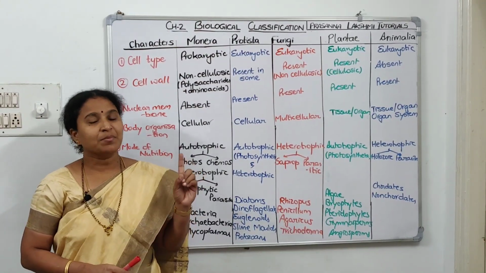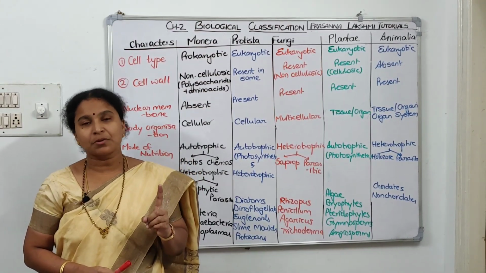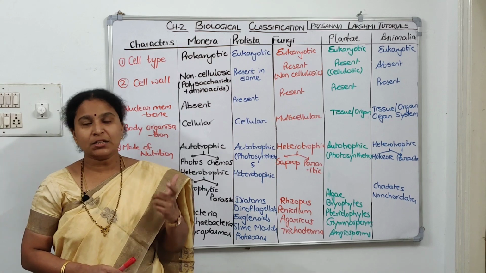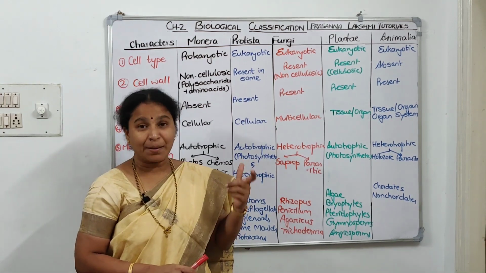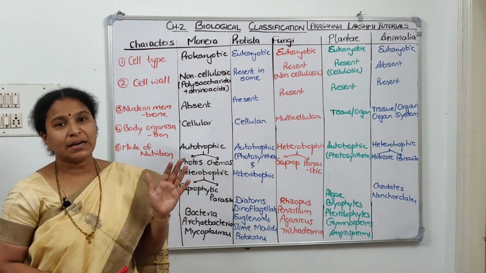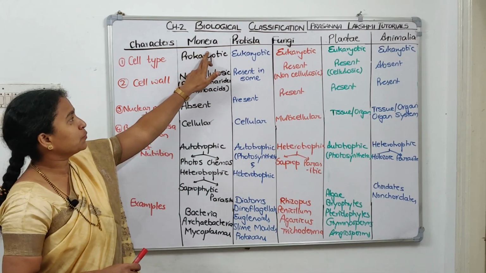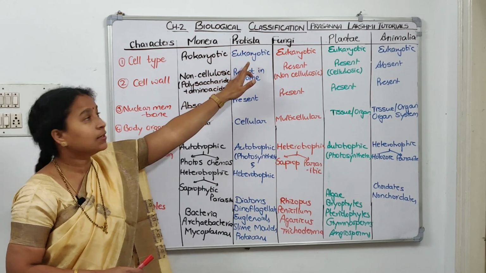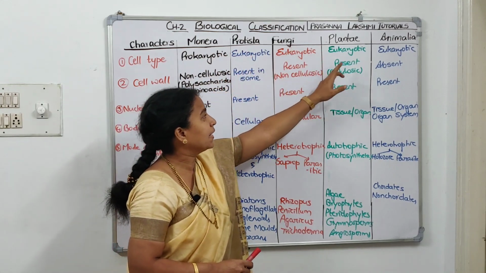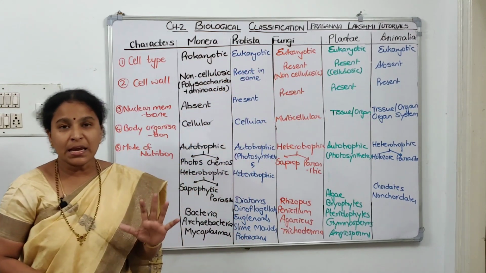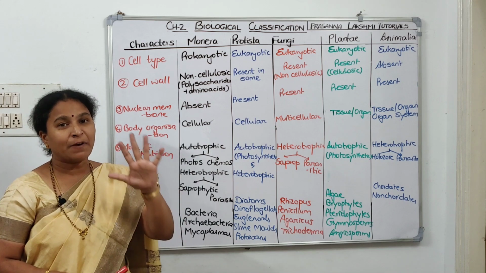So this is the table mentioned in the NCERT textbook, table number 2.1, Whittaker's five kingdom classification. They tried to tabulate it, so I took it on the board. Let us see the 5 kingdoms Whittaker classified. The first kingdom is Monera, second Protista, third Fungi, fourth Plantae, last Animalia. He did the classification on 5 characteristics.